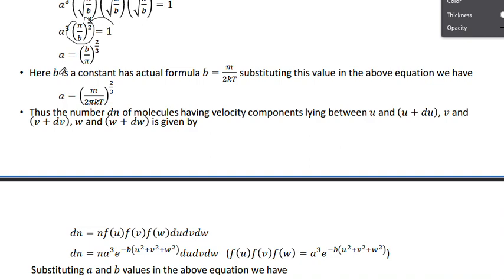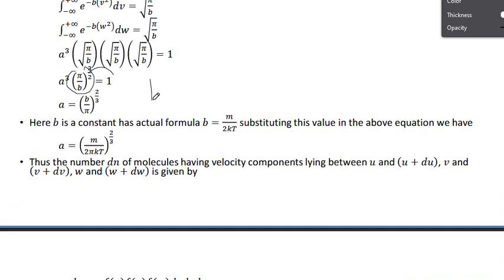Now b is a constant, but it has an actual formula. In the above equation, b was written in the place of lambda by 2, but its actual value is m by 2 kT.